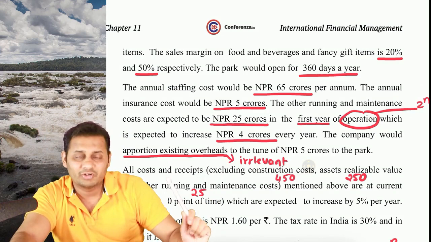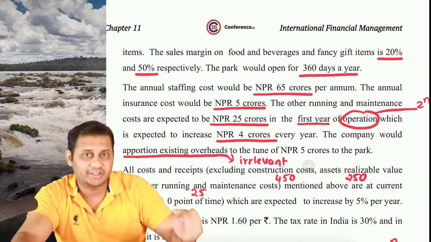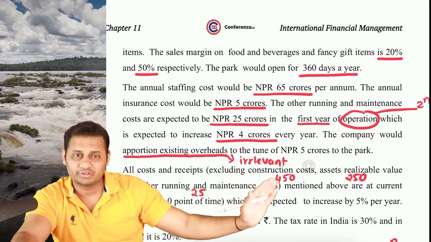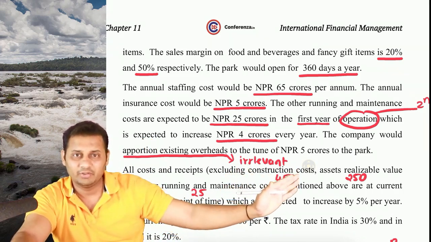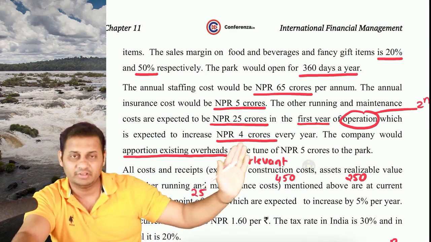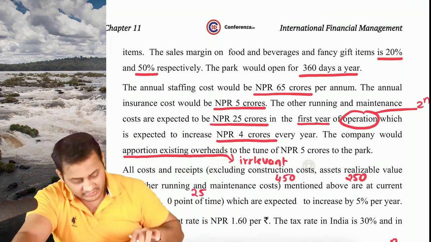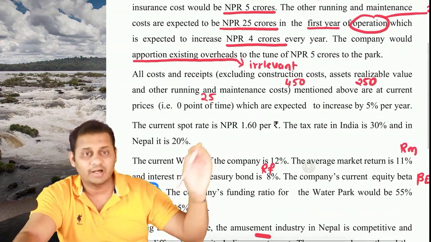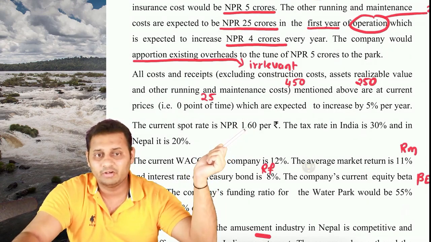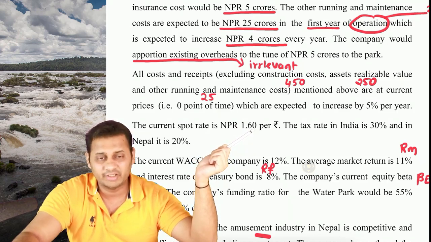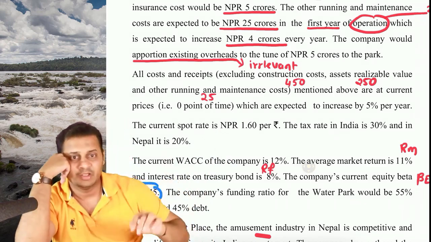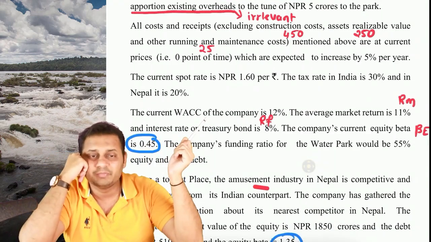Then all the costs and receipts given in the entire question except 3 figures: the construction cost 450 crores, realizable value 250 crores, and your running and maintenance cost, which is given here as 25 plus 4. Except these 3, all the costs and receipts are expected to increase by 5% per year. The current spot rate of Nepali rupees is 1.60 per rupee, not at all required in this question. Tax rate in India 30%, Nepal 20%. Okay. Then the current WACC of the company is 12%.